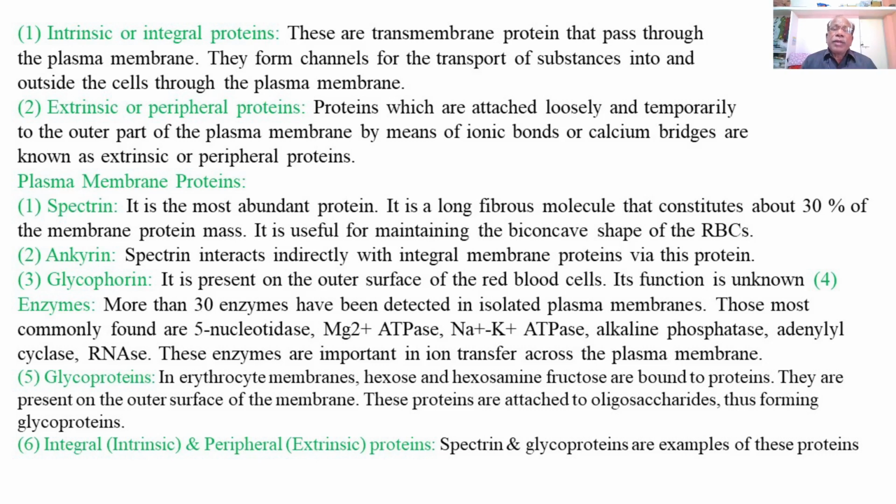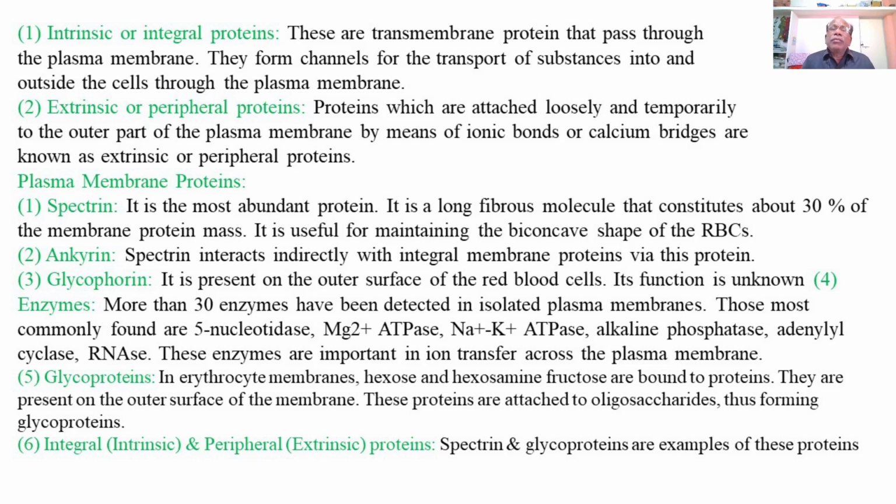More than 30 enzymes have been detected in an isolated plasma membrane. These enzyme proteins are responsible for the different types of catalytic reactions happening along or across the plasma membrane.